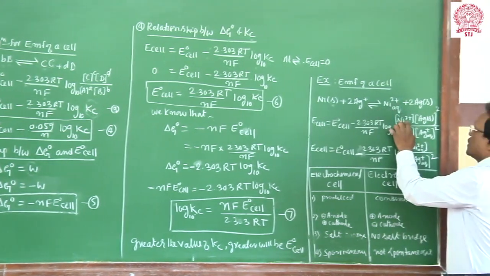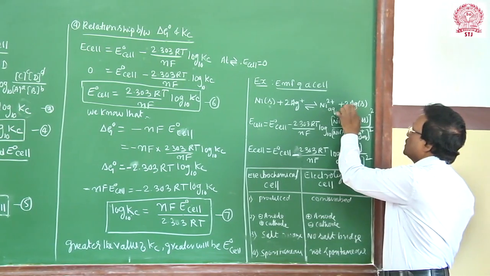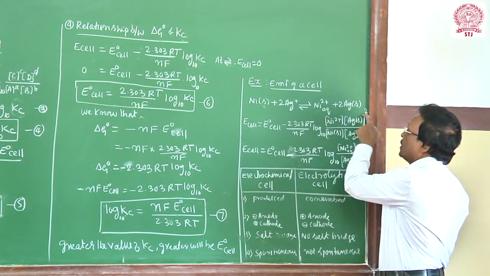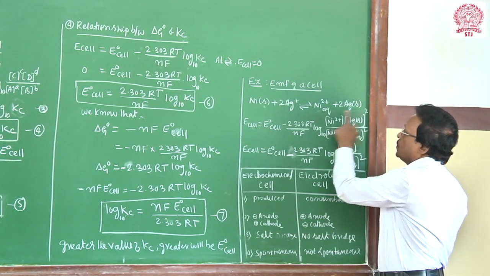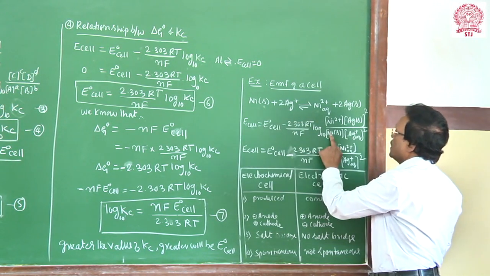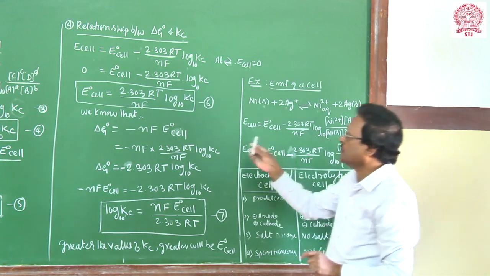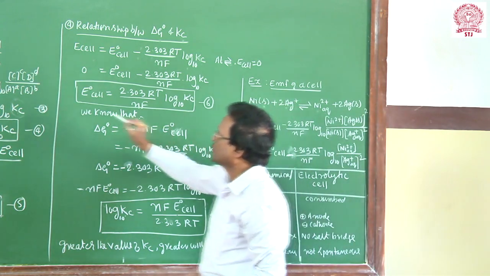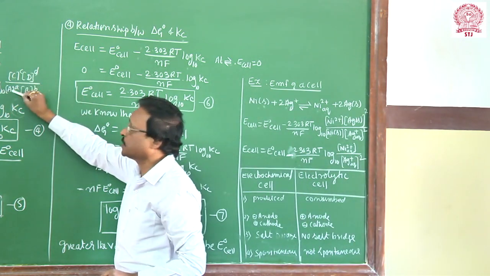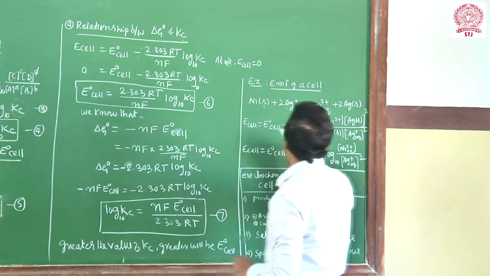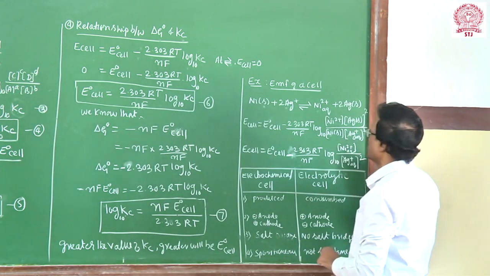Nickel 2+ concentration, Ag+ concentration, with Ag concentration to the power 2. The reactants are nickel solid, so this is Ag+ concentration to the power 2. This equation is the product of the active mass of the products over the reactants. Apply the same equation. Write the equation here.